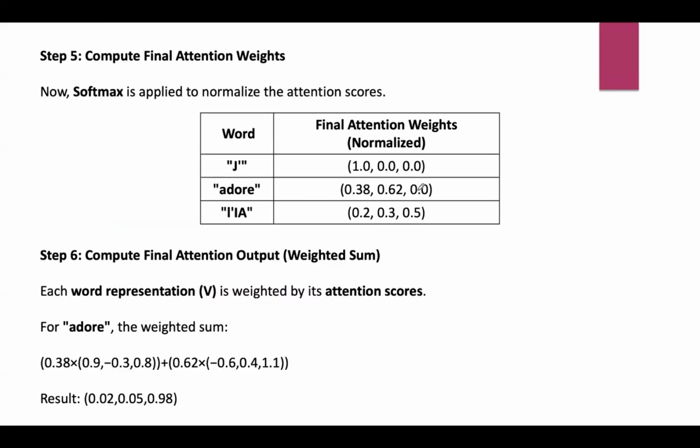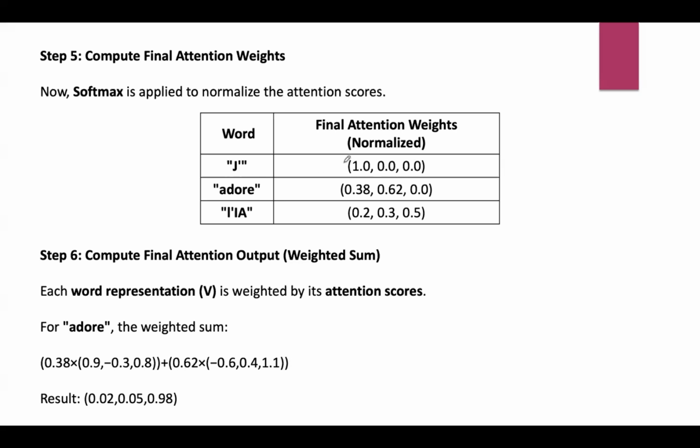Then compute the final attention weights, where the softmax function is applied in order to normalize the attention scores. This softmax ensures that the attention scores sum to 1, making them interpretable as probabilities. Each word now has a set of normalized attention weights which indicate how much attention it gives to previous words.